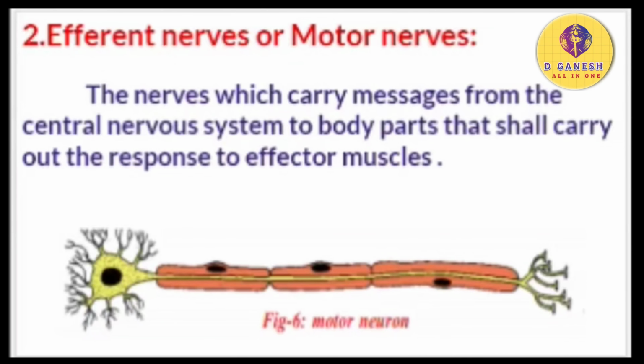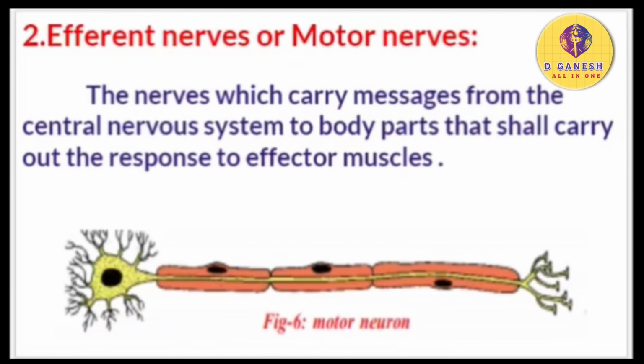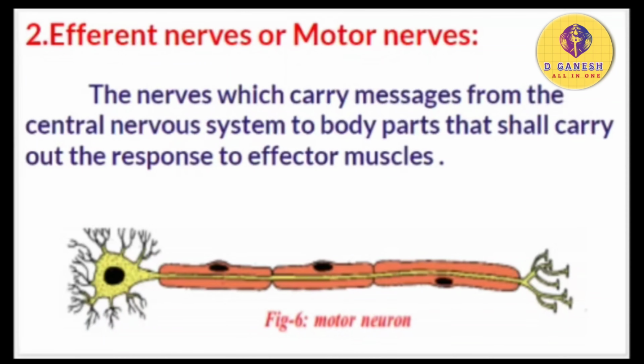Efferent nerves or motor nerves. The nerves which carry messages from the central nervous system to body parts that shall carry out the response to effector muscles are called efferent nerves or motor nerves. Efferent nerves are associated with motor function.